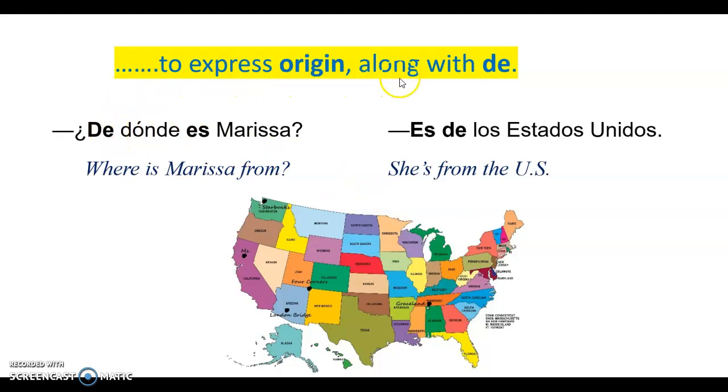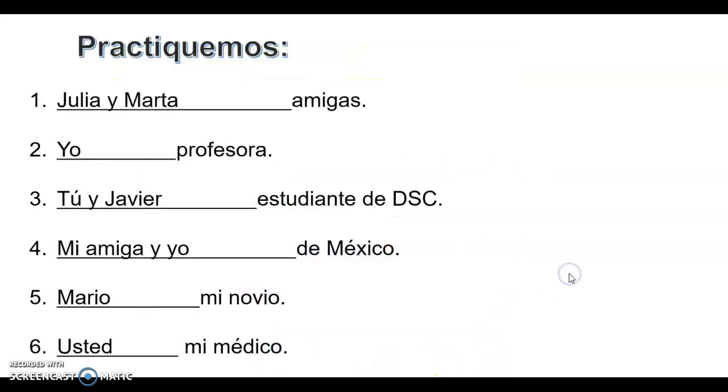You use it to express origin along with the preposition de. ¿De dónde es Marisa? Es de los Estados Unidos. ¿De dónde soy yo? Yo soy de Florida.